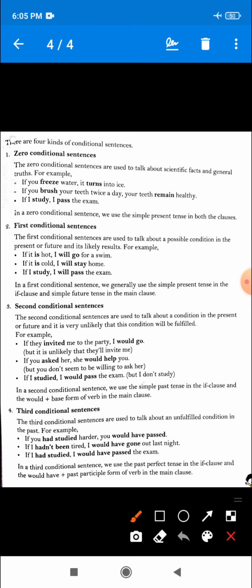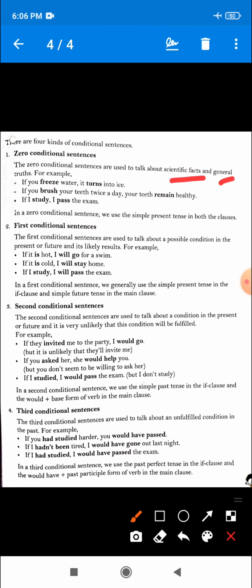Zero conditional sentences are used to talk about scientific facts and general truths. Zero conditional clauses are used to show that something will definitely result because of something else.